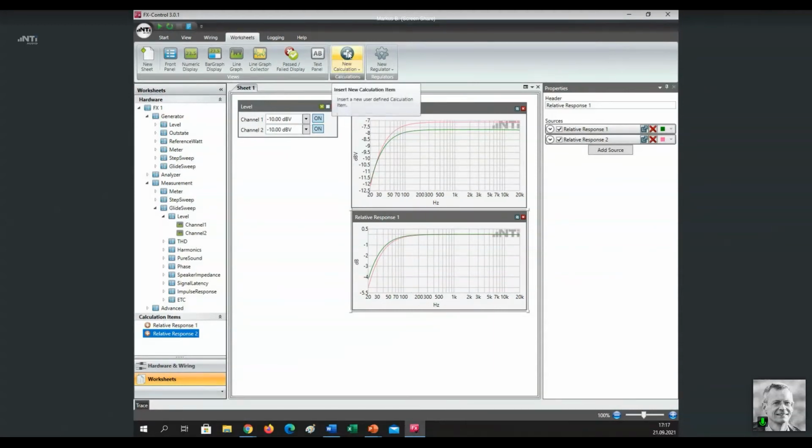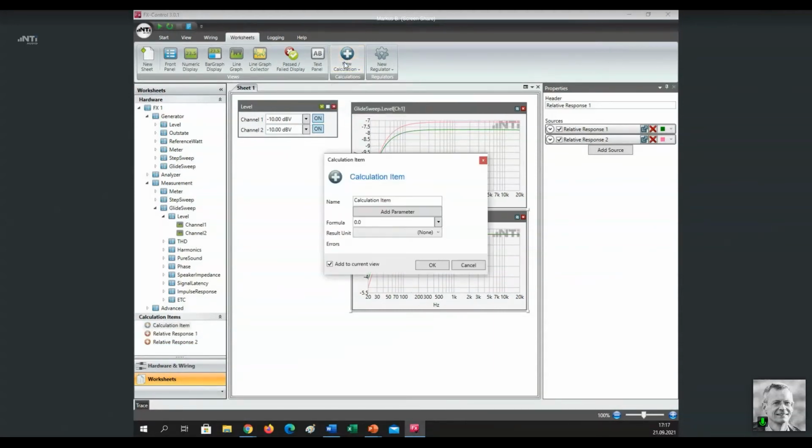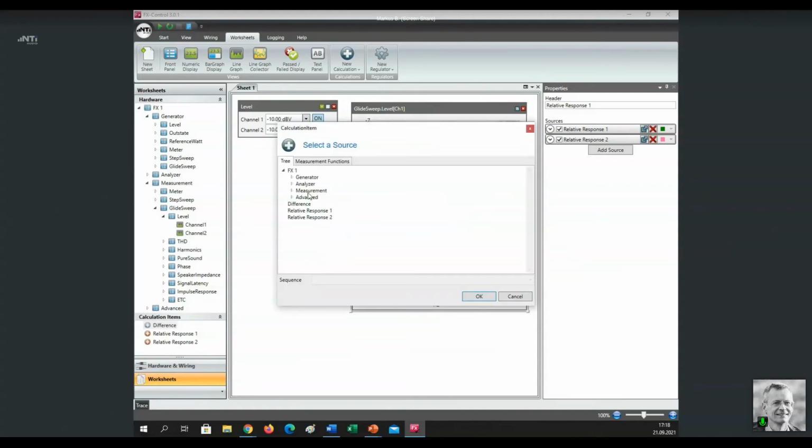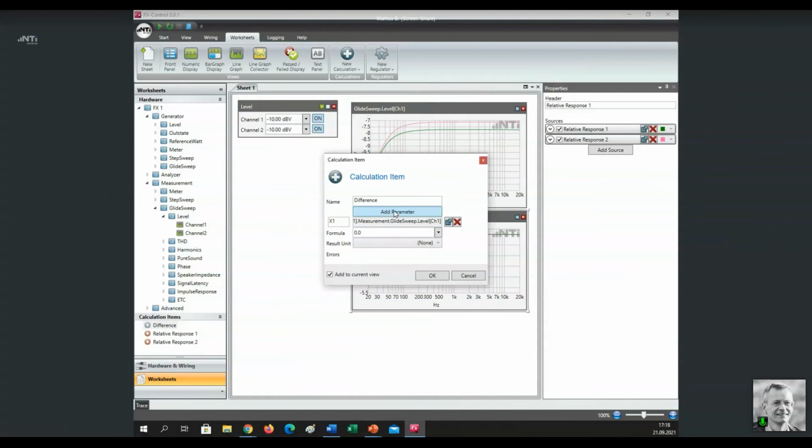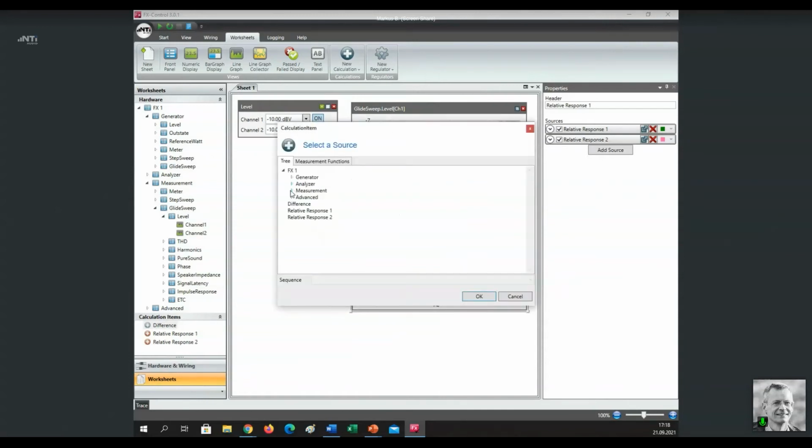We click here on the plus symbol, which opens this panel. We call this calculation item difference. This will now be a customized calculation item. We add 2 parameters. First, glide sweep level channel 1, and second, glide sweep level channel 2.